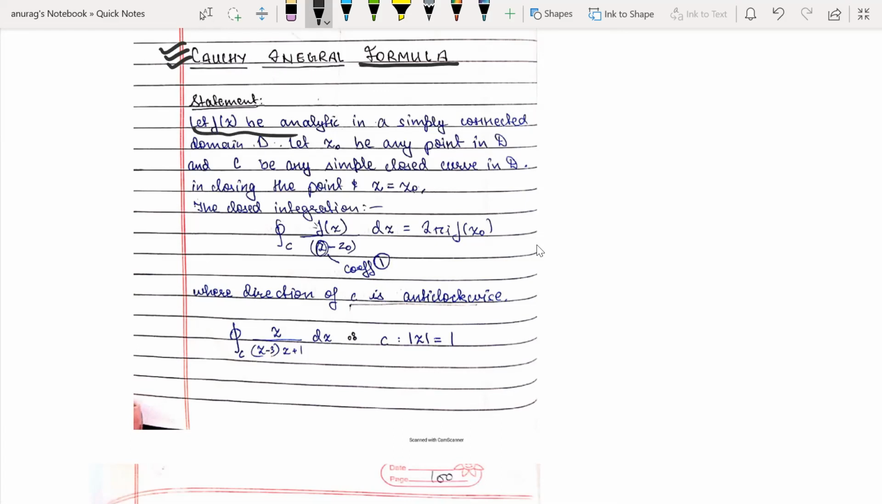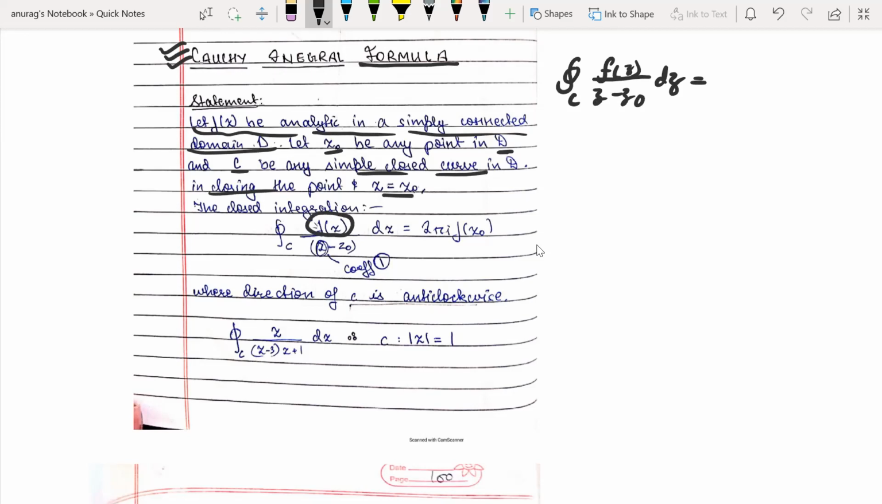So let f(z) be analytic in a simply connected domain D, meaning this part of the function is defined everywhere. Let z0 be any point in the domain D, and C be any simple, smooth, closed curve in the domain D, enclosing the point z = z0. The closed integration